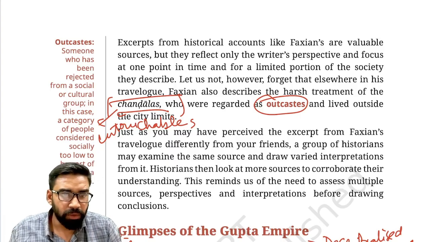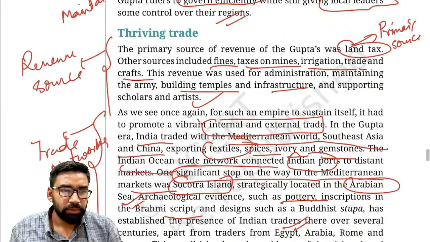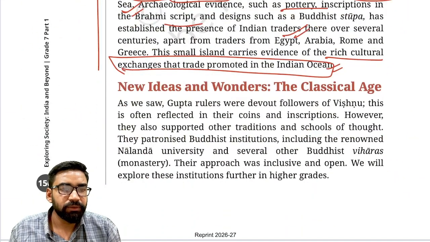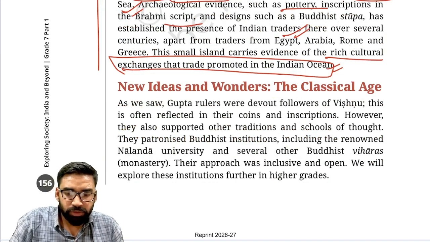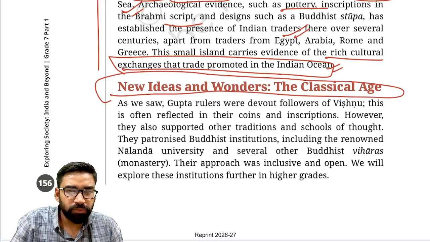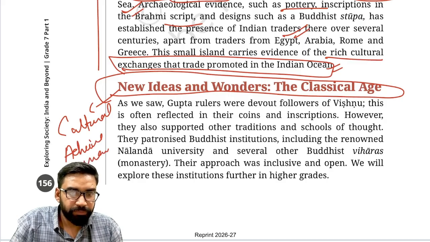Now, the next important thing is new ideas and wonders. This is related to cultural achievement.